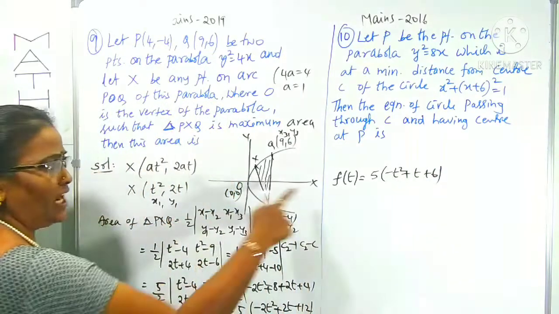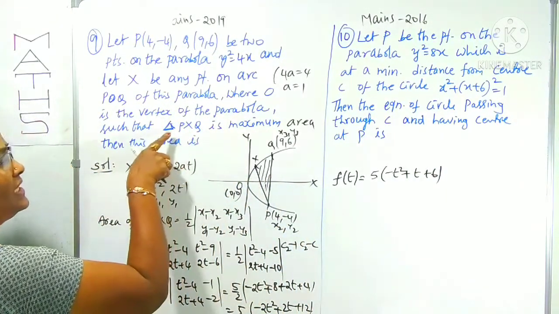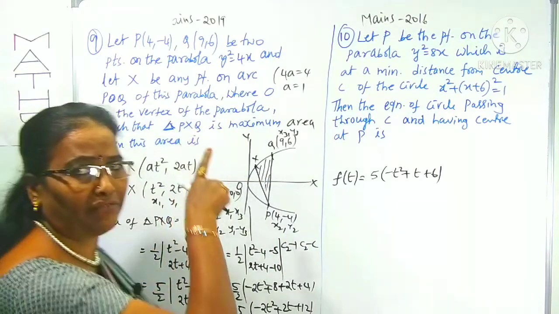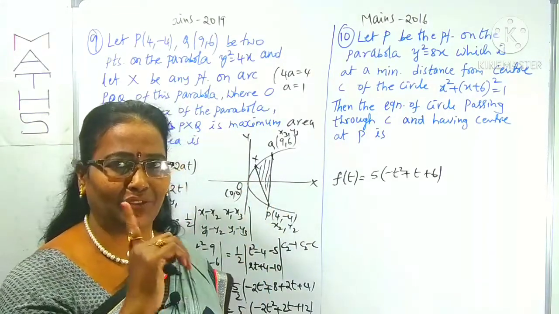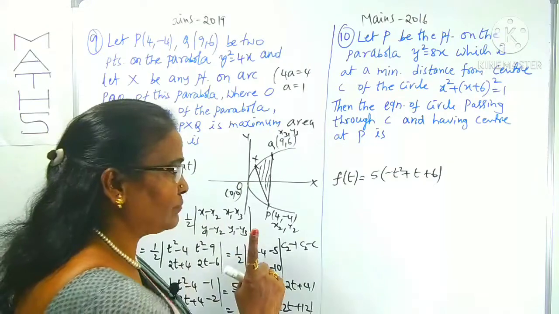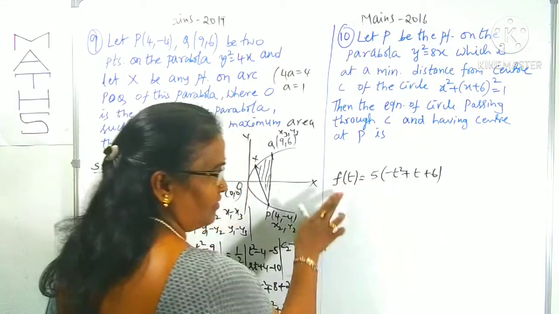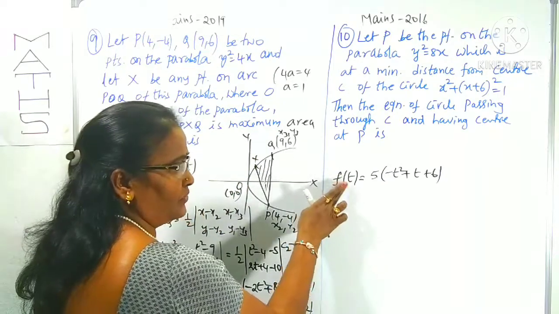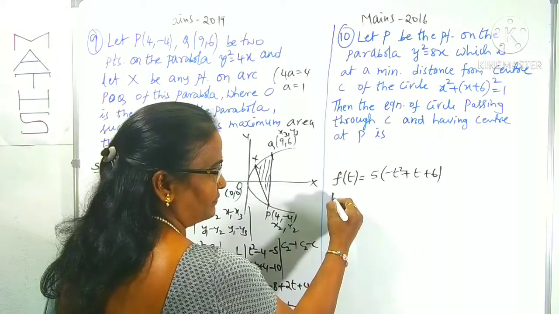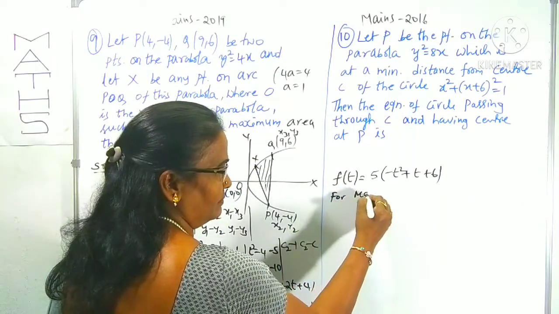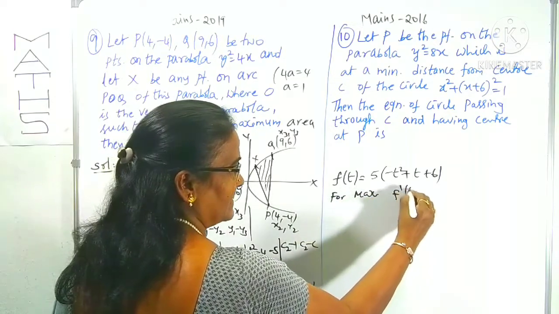Now why have I taken it as f(t)? Given that the area is a maximum. Either for maximum or minimum, the first derivative is 0. That is what I am going to use here. Finally, how do we find this area? To find this area, we find the t value. Since it is maximum, f dash t is equal to 0.